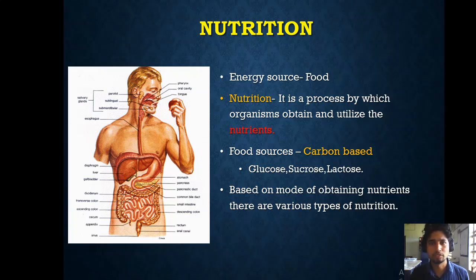For example, glucose we can directly take from the medical store. You can see it gives us instant energy. Sucrose is found in sugar. Lactose is found in milk. These are all energy sources that help our body, and they are all carbon based, and we need carbon based food. Based on the mode of obtaining nutrients, there are various types of nutrition, and we are going to discuss the types further in our session.